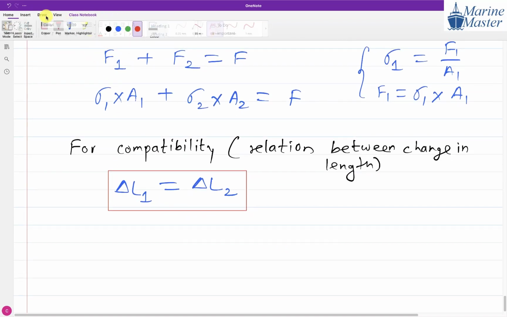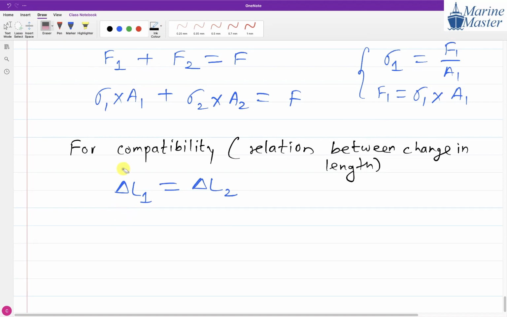And what have we seen for change in length, guys? What is the relation of change in length we have seen earlier for any type of load? F into L by E is only for a static load.